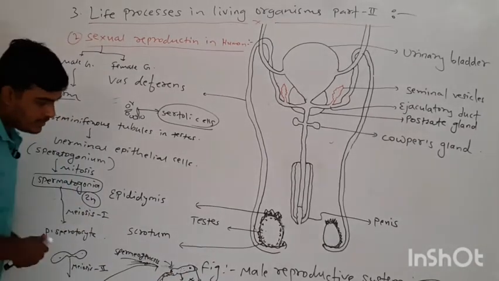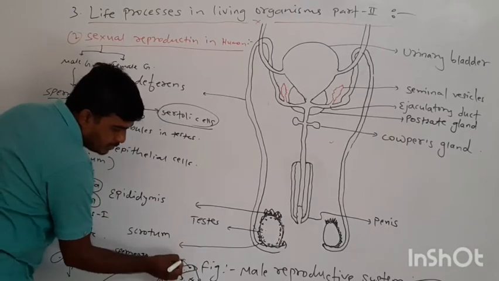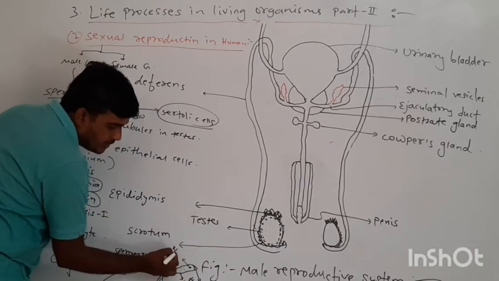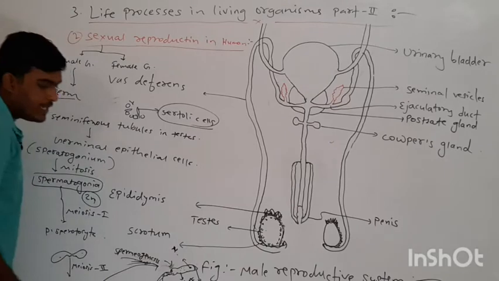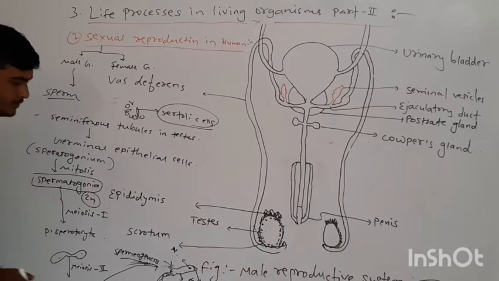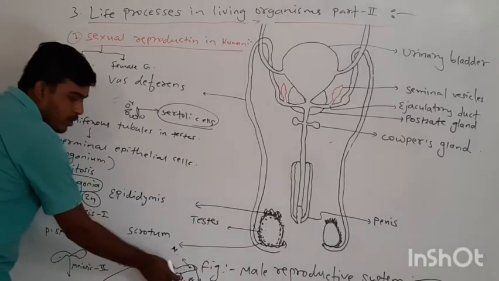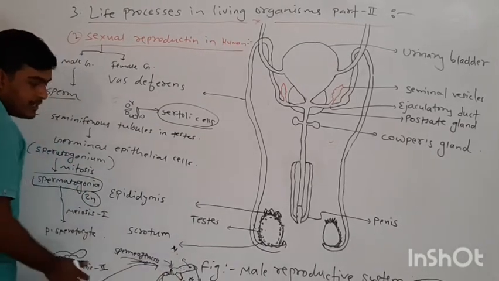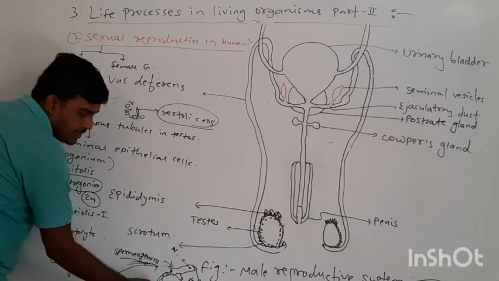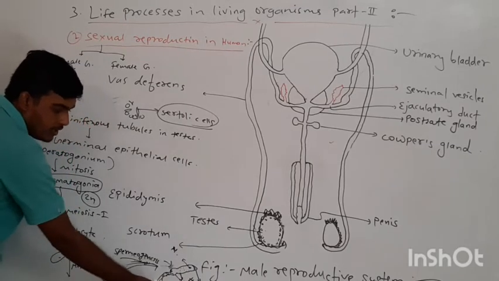Within the head region there is a nucleus, which is haploid in nature. Then the middle piece is there centrally, or middle body. After that comes the tail region, the end of the sperm, called the tail.